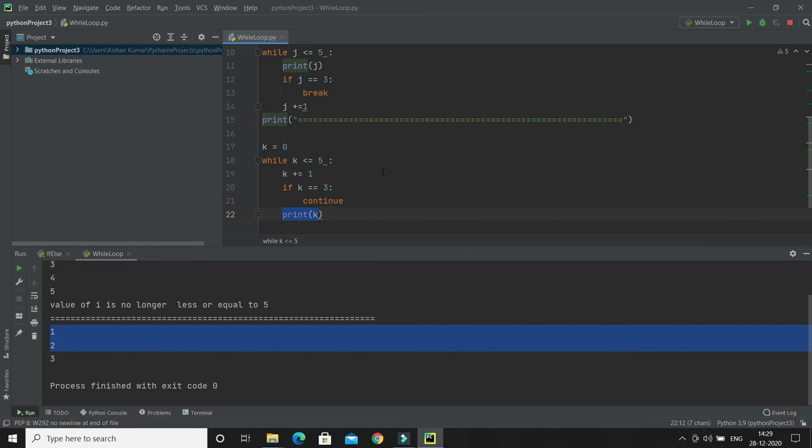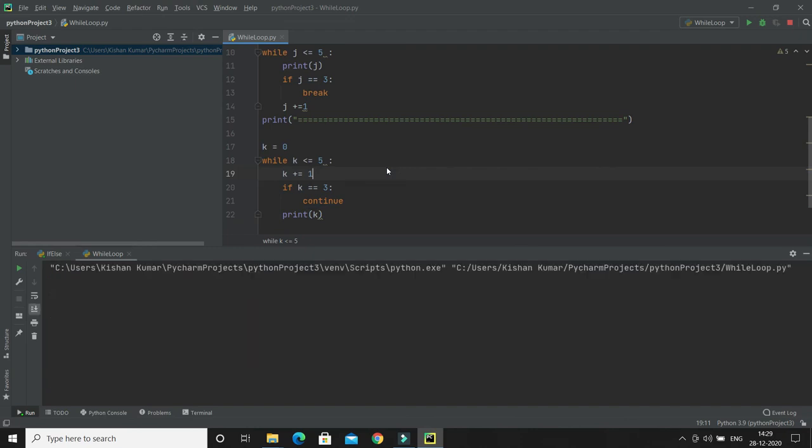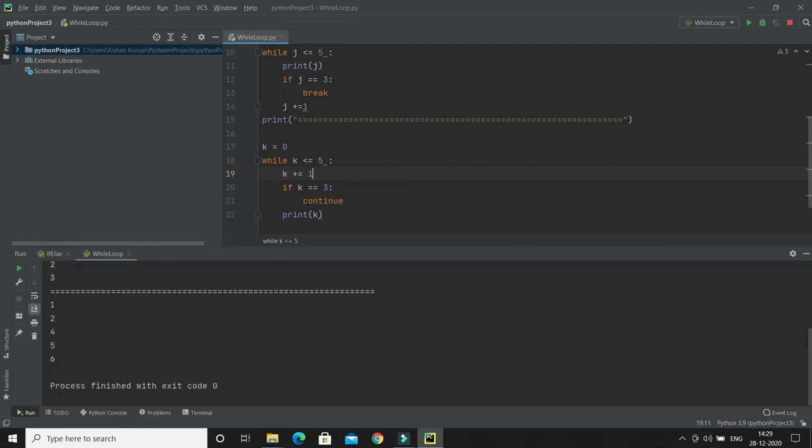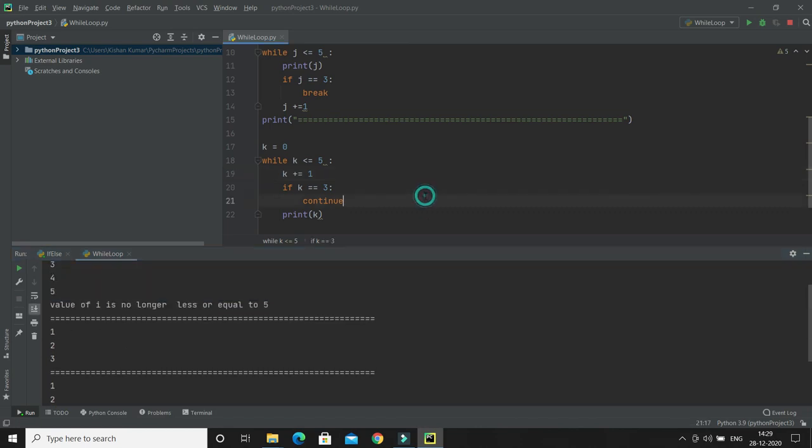Let me show you. When you run this piece of code, 3 will not be printed, but 4 and 5 will be printed. Here you can see 1 2, but 3 is not printed, 3 is missing over here, then 4 5 and then 6 is getting printed. So that's how the continue statement works with the while loop.